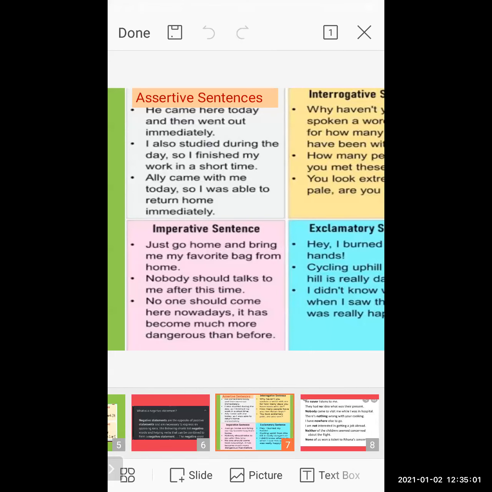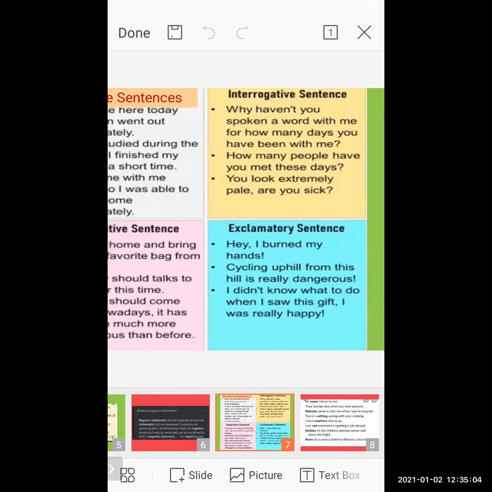Now let us see the interrogative sentence. Interrogative sentence, that is a sentence where a person is asking a question. Interrogative. You interrogate someone, you are asking questions. Why haven't you spoken a word with me for many days? You have been with me. So here the person is asking questions to another person. Why haven't you spoken a word with me for many days?